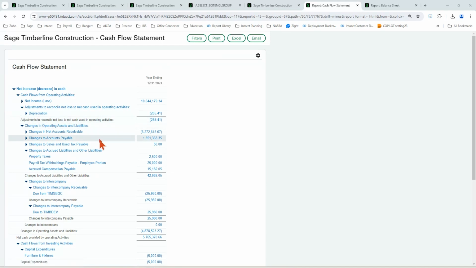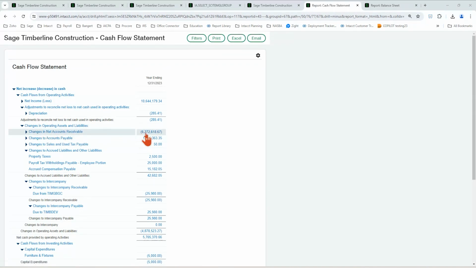Okay. This next section is my change in my operating assets and liabilities. So this is going to be my accounts receivable, my accounts payable, my current assets, current liabilities. Kind of think of it that way, my accruals, things like that are in that current part of your balance sheet. It's not going to be long-term assets, like if you have a long-term note receivable or fixed assets, that's down below. This is more your current assets and liabilities.